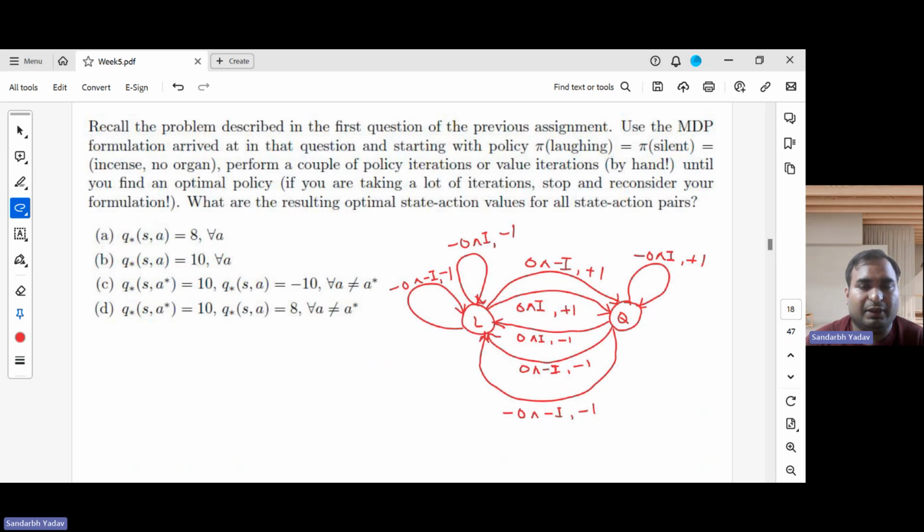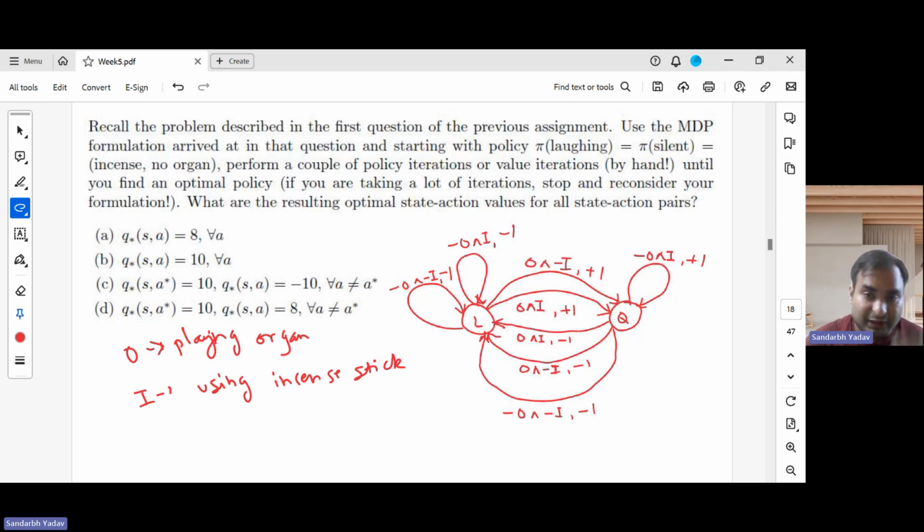In which there was a laughter state in a ghostly house and a quiet state, and O denotes playing organ. Organ is a musical instrument, and I denotes using incense. So we saw this problem, and this is the MDP which we constructed last week.